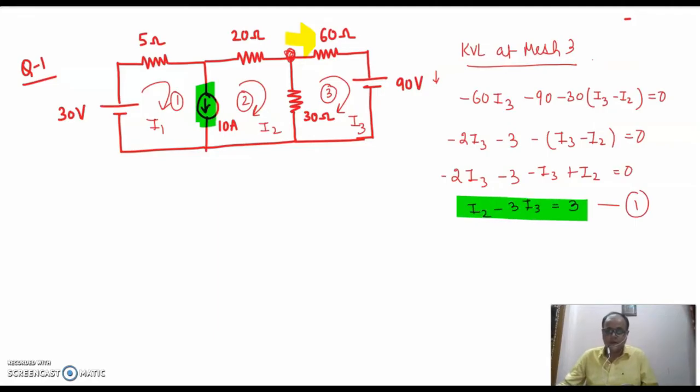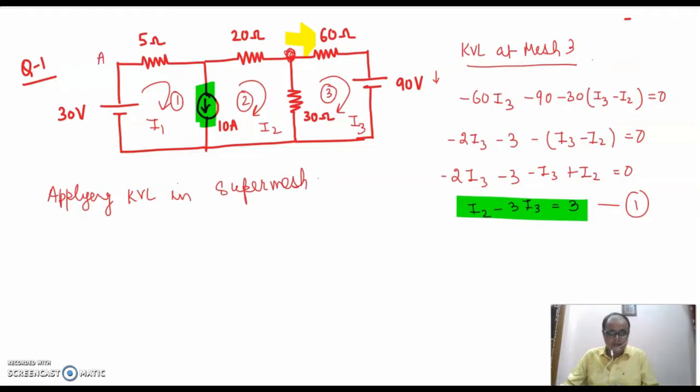Right? Now we have to deal with the super mesh. Now please watch very carefully. I am applying KVL in super mesh. Now what is the super mesh?